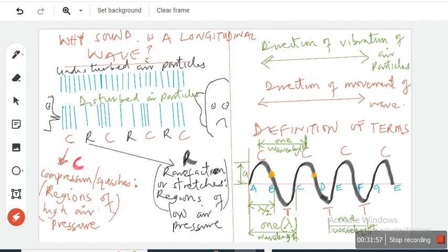Look at it. From here to here is one amplitude, is it not? Also from here to here is another amplitude. So from crest to trough, the vertical distance, is 2 amplitudes.